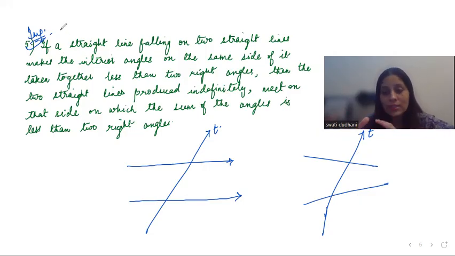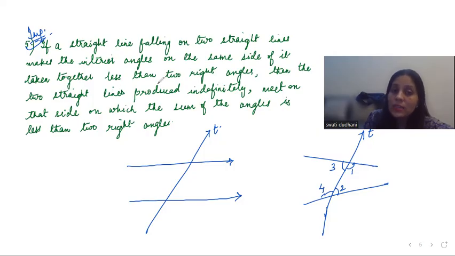I'll read word by word and simultaneously I will draw it so that you will understand. If a straight line falling on two straight lines makes the interior angles on the same side of it, so interior angles are these. These are the two interior angles, and even on this side we have two interior angles on the same side. Taken together less than two right angles, then the two straight lines produced indefinitely meet on that side on which the sum of the angles is less than the two right angles.